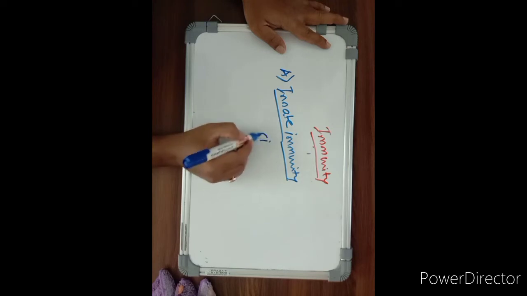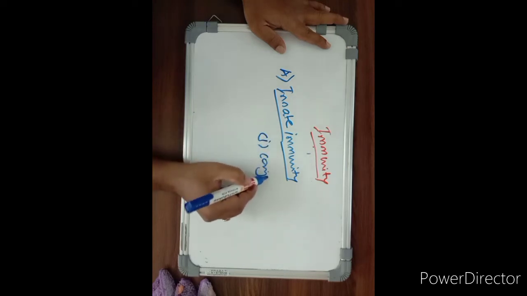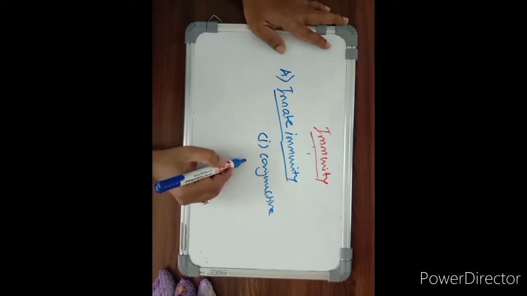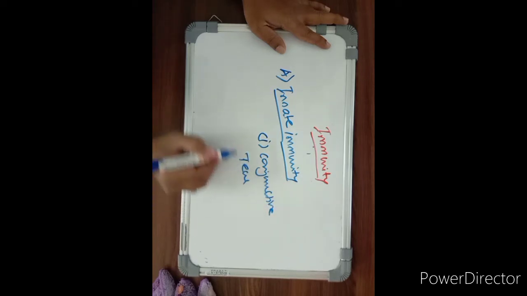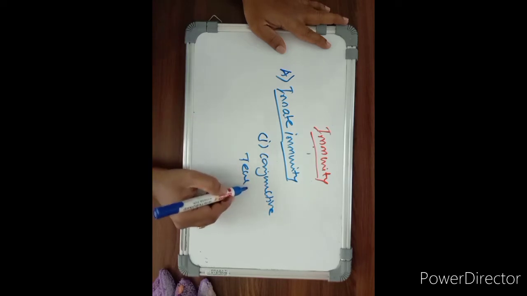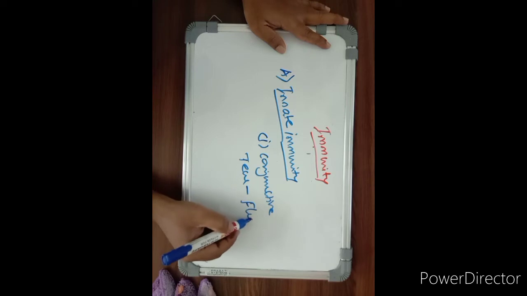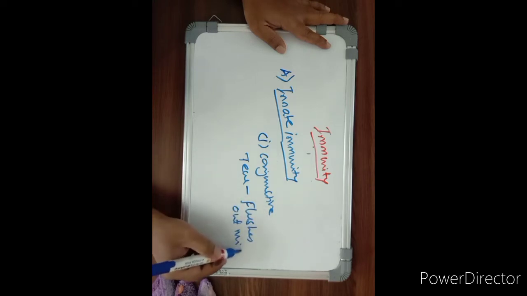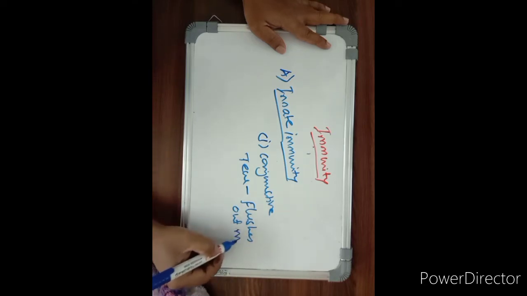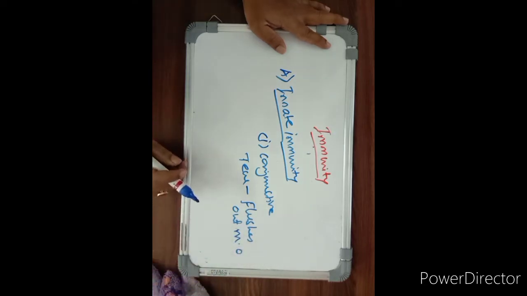First of all, the conjunctiva. In the conjunctiva, tears come from the eye. These tears flush out many microorganisms and thereby protect the eye from infection.